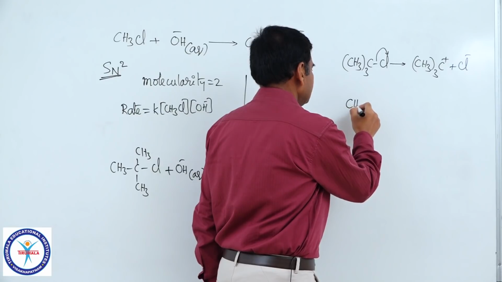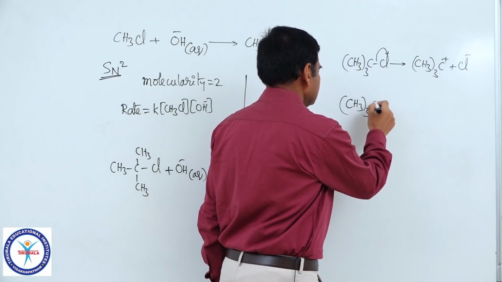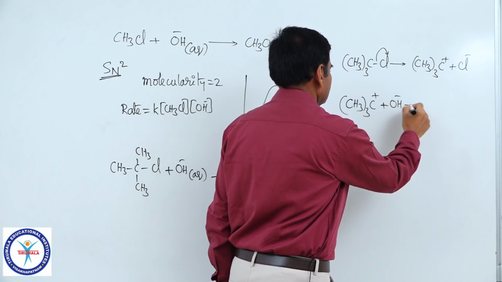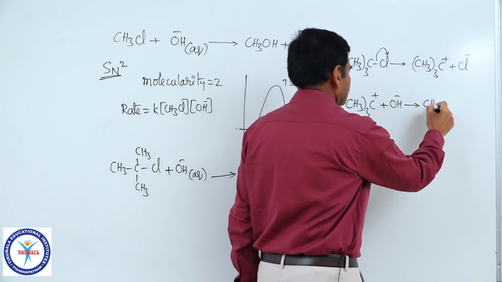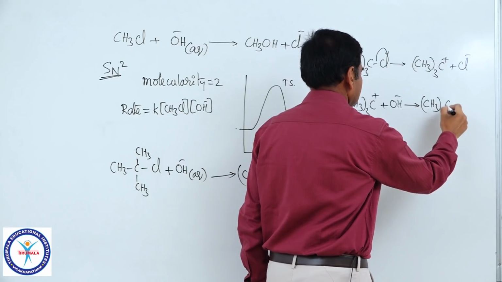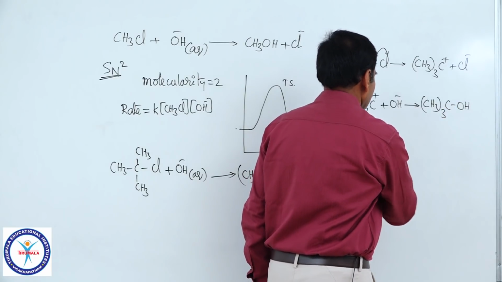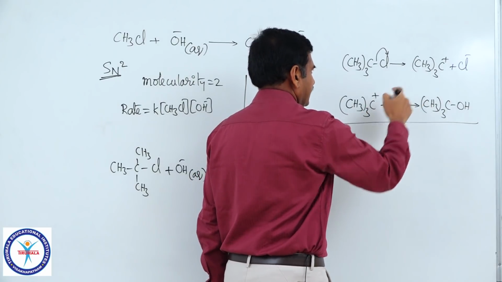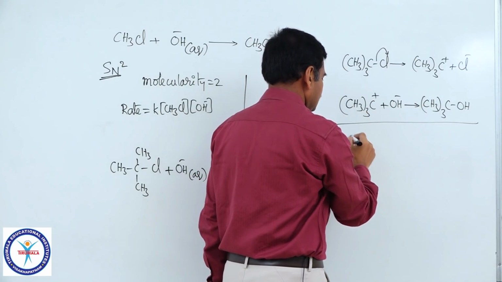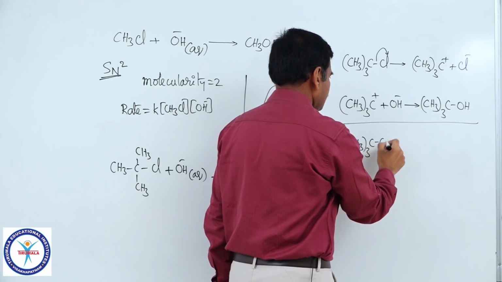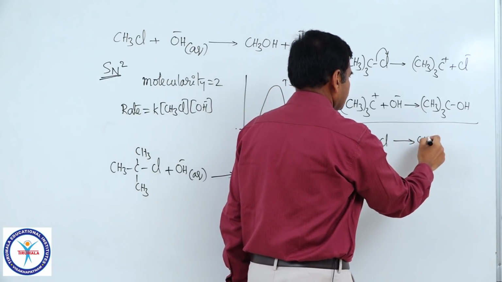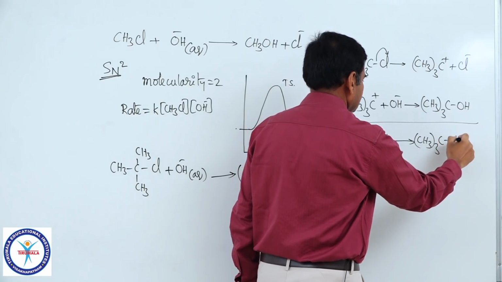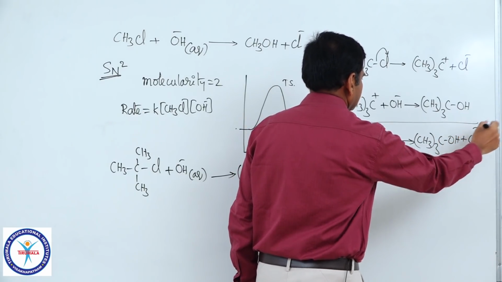Now, this intermediate (CH3)3C plus combines with the base OH minus to give (CH3)3COH. So, net reaction is the (CH3)3C plus will be cancelled, and (CH3)3CCl is converted to (CH3)3COH and Cl minus.